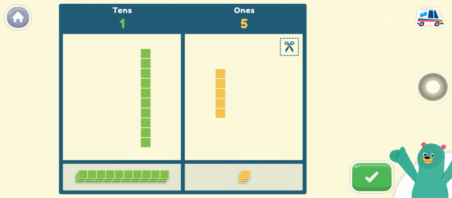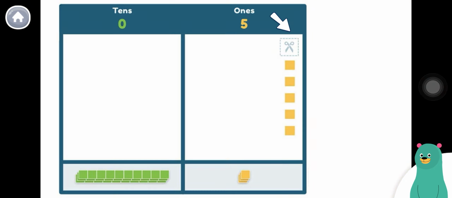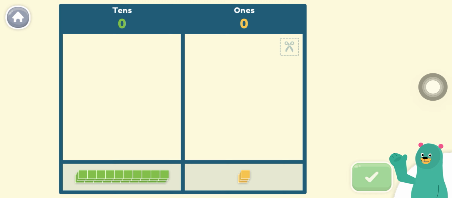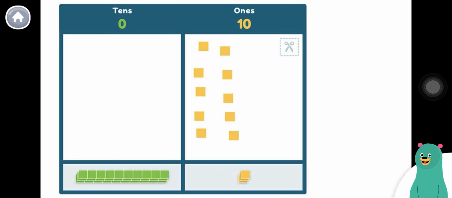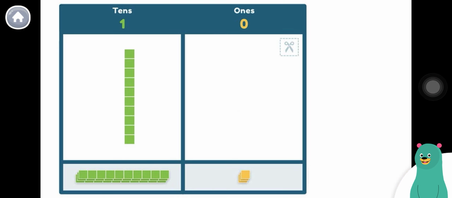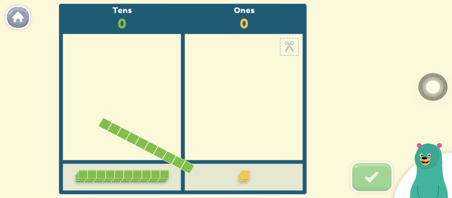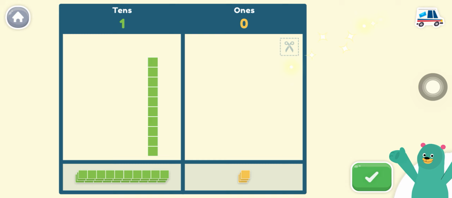Good thinking! To break the blocks apart, drag them to the scissors. Now try combining and separating blocks. Good work! When you combine 10 blocks, they become a rod. Now try combining 10 blocks. Great!